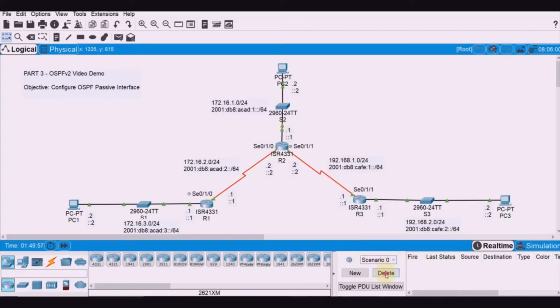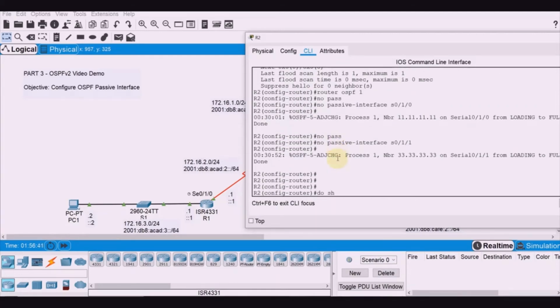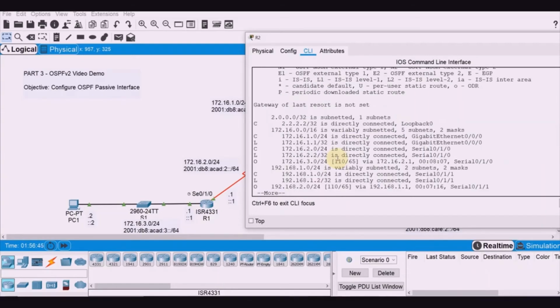All right. So let's check that. So there should be connectivity here. Okay. So you have to fast forward time. Okay. So do we have it now? Let's check that. Okay. So do show IP route.